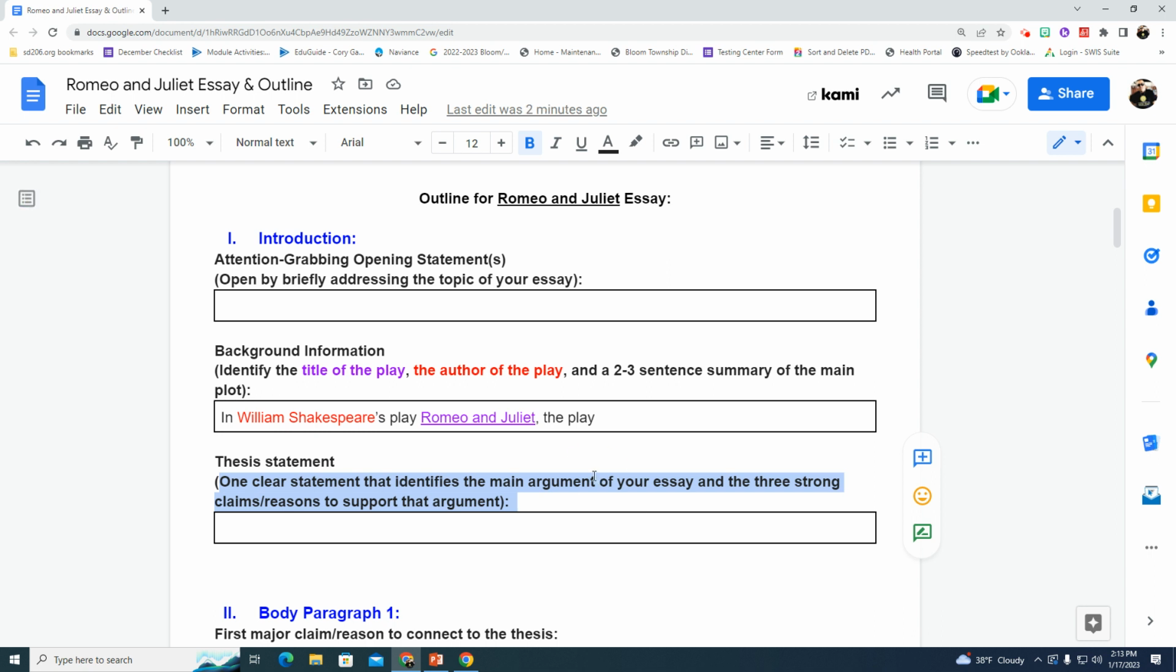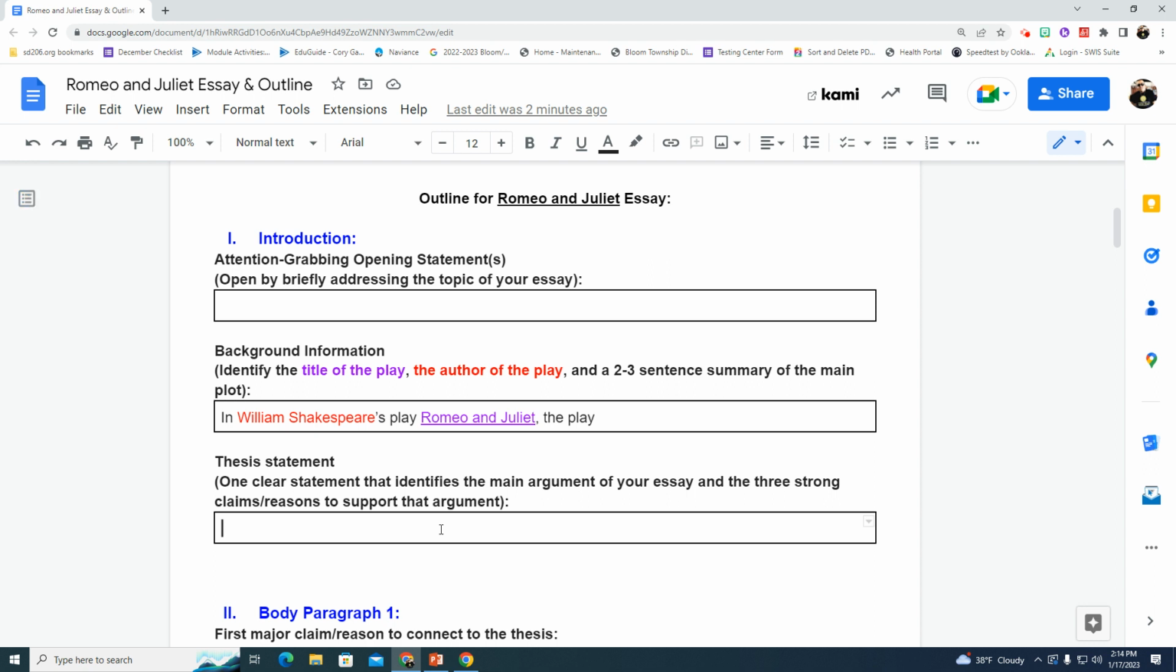Okay. So, in order to write an introduction, you always want to start with the thesis statement first because that's really what your paper is going to be about. Even though your introduction should open up with an attention grabbing sentence, then have some background information, and then your thesis statement, you kind of want to create your thesis statement first because your thesis statement is ultimately what's going to drive the rest of your paper.